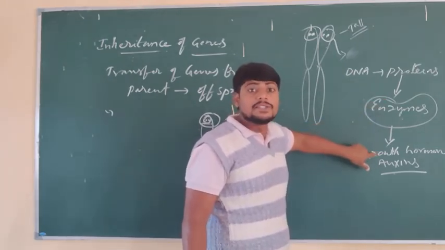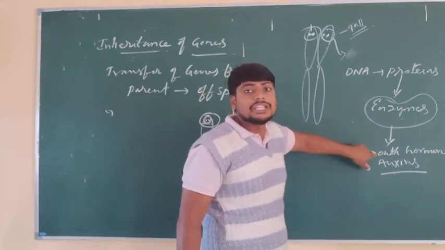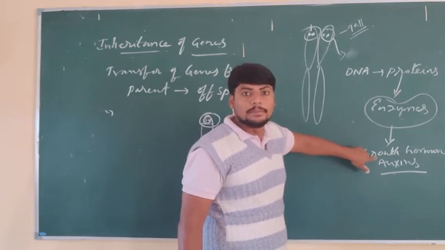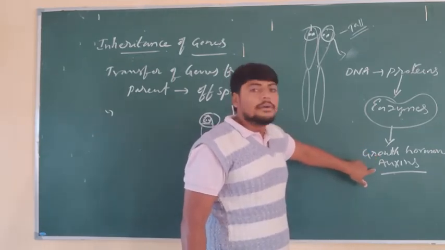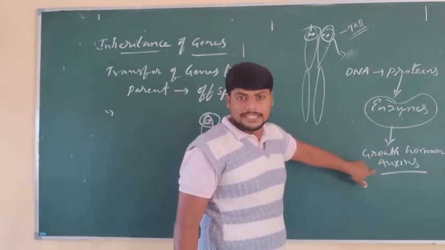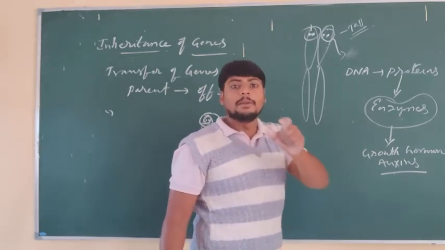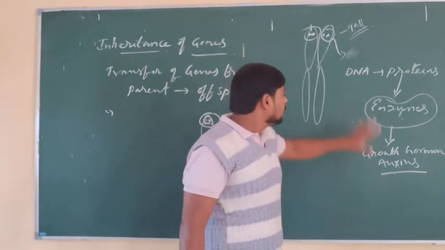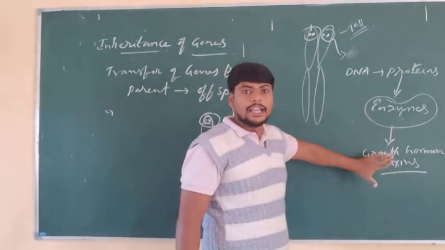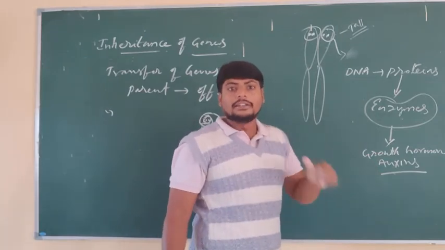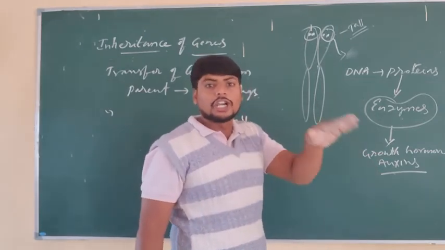These enzymes help in the secretion of the plant hormone which helps in growth, and the growth hormone is nothing but auxins. When auxins are secreted, they allow the plant to grow in height. If the plant is not secreting the growth hormone auxin, the plant will not grow tall and will be a dwarf or short plant.